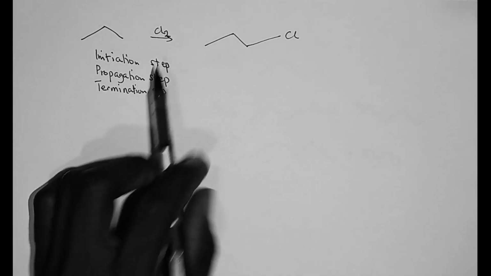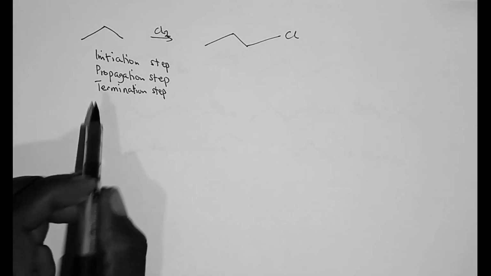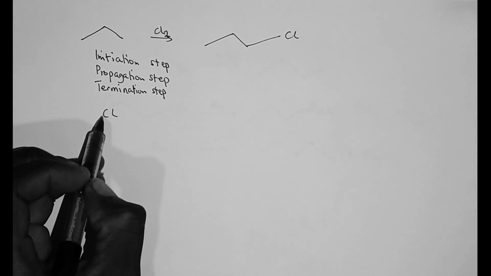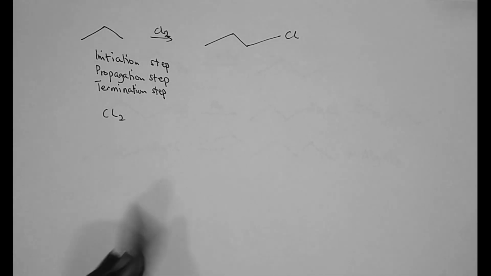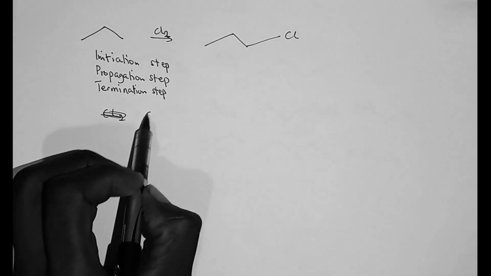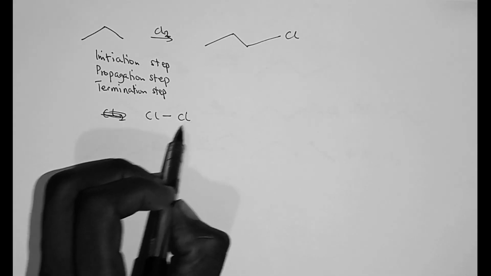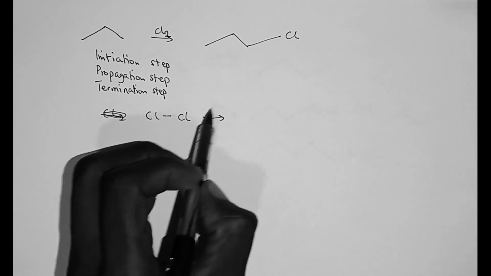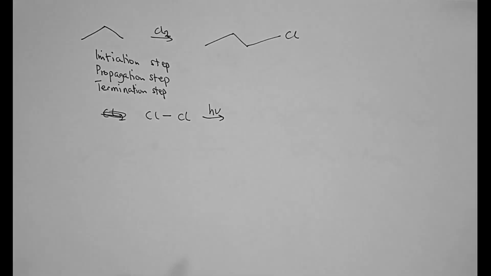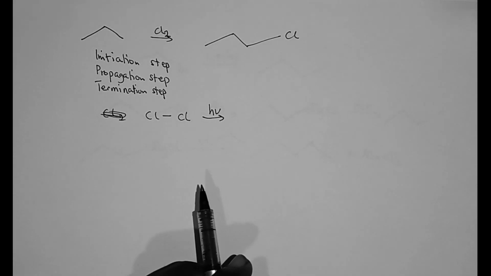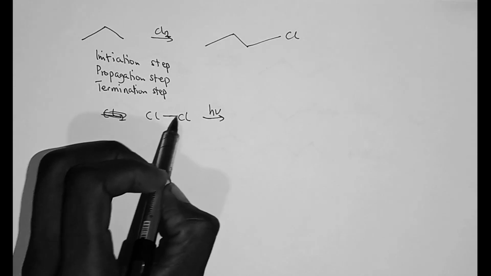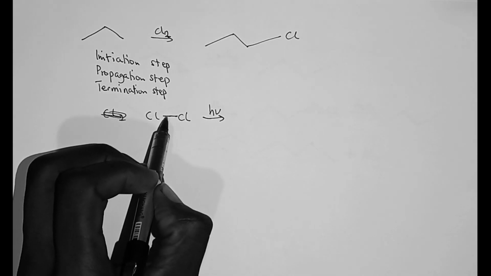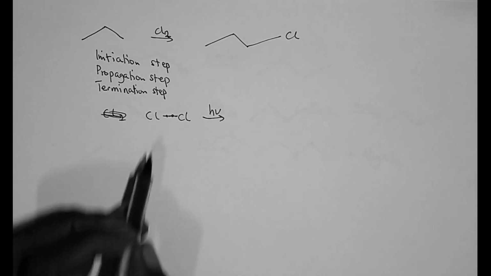So in the initiation step, what happens is that the chlorine gas gets converted into its radicals. So for example, let me show it. This is chlorine gas. Under light, maybe let's supply some energy to the chlorine gas. What happens is that these chlorine atoms are sharing 2 electrons.